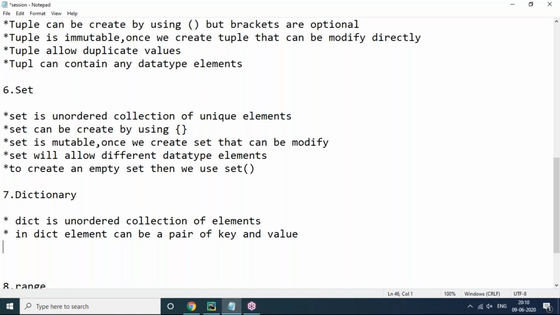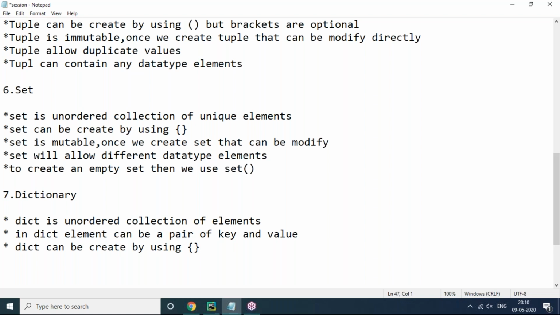But in a dictionary, an element is a pair of key and value. A key value pair is called one element.